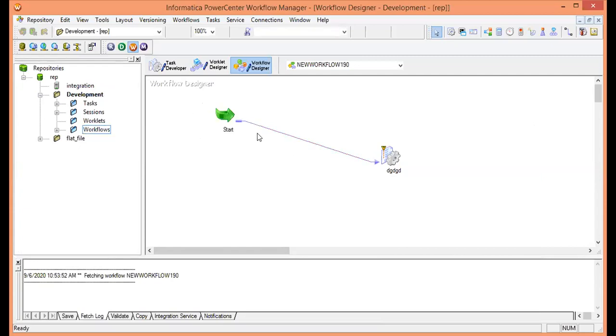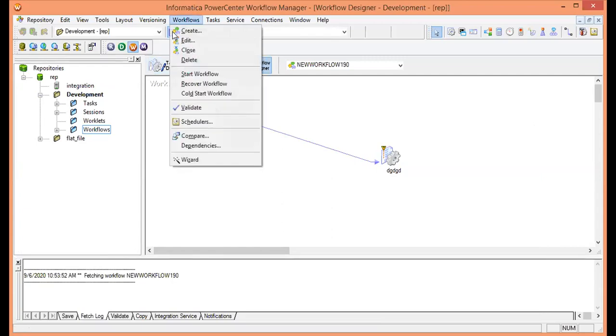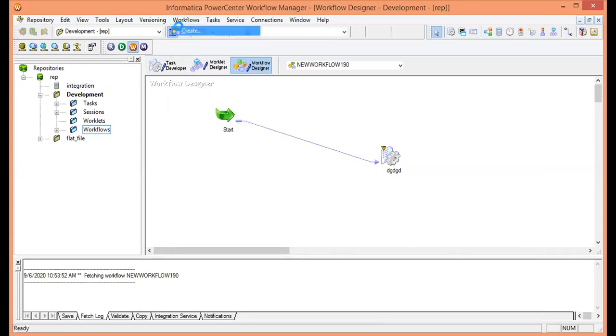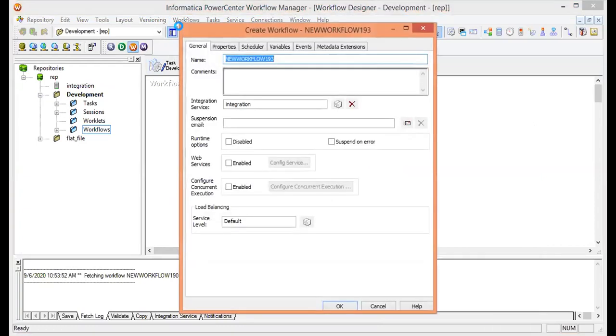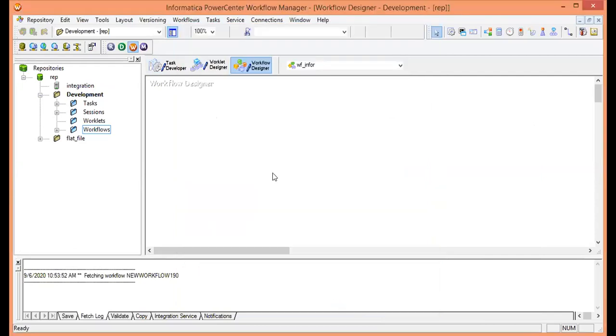So now the next thing we have to do is create a new workflow. Make a single click on the workflow and then click on create. Here it will give you the option for the workflow name. You can give any name. Here I am renaming it to WF_informatica_info. Then click on OK, and you can see a new workflow will get created. This is called a new workflow.